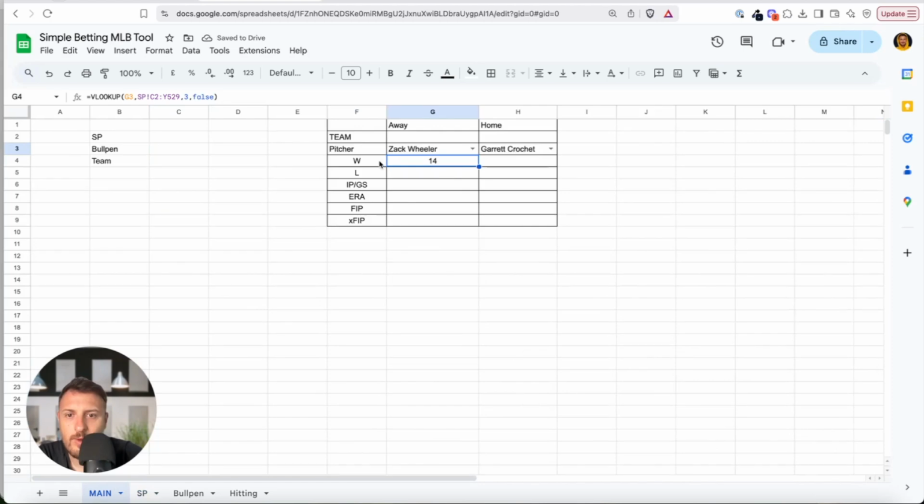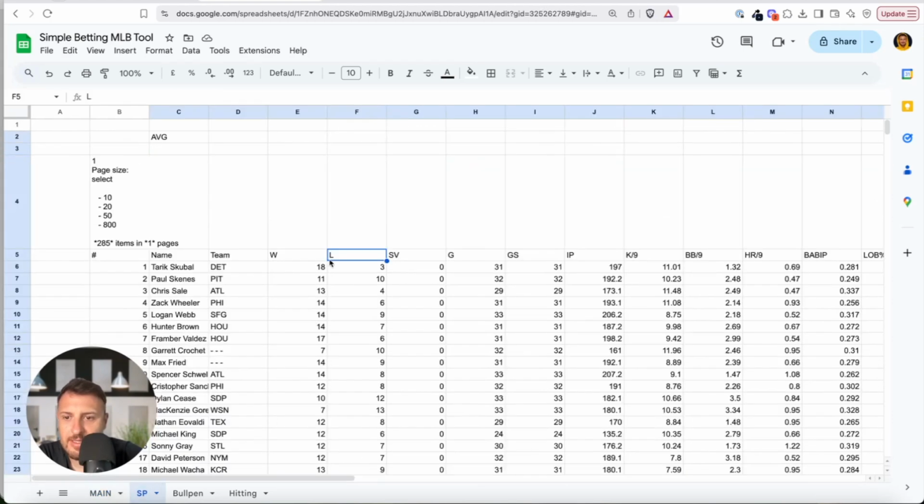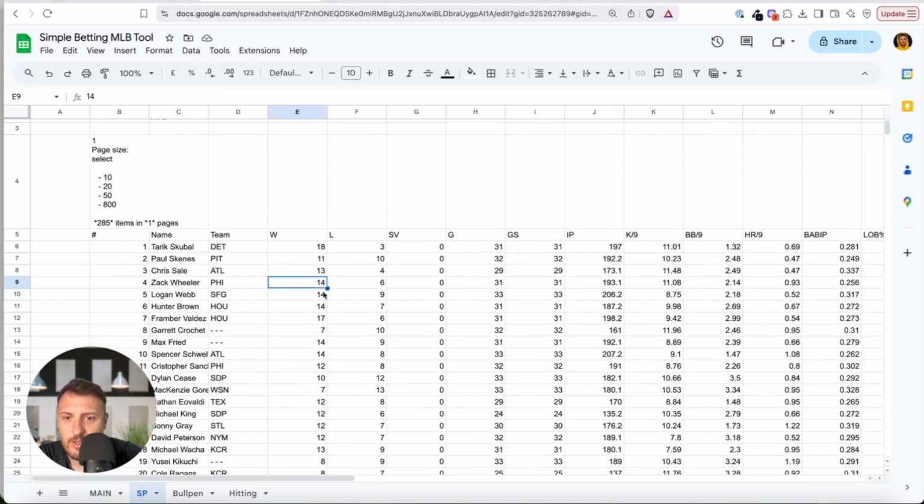So Zach Wheeler has 14 wins. We can check if this is correct. Zach Wheeler has 14 wins. That's great.